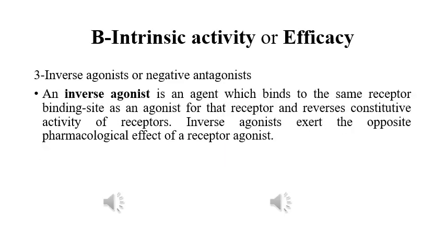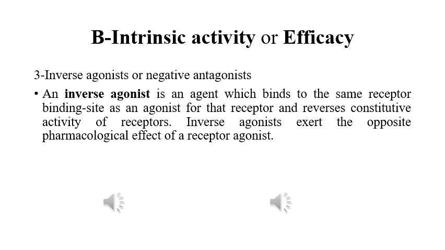Now comes the third type, that is the inverse agonist or negative antagonist. An inverse agonist is a drug that interacts with the same receptor as the agonist, but it produces a response opposite to that of the agonist.